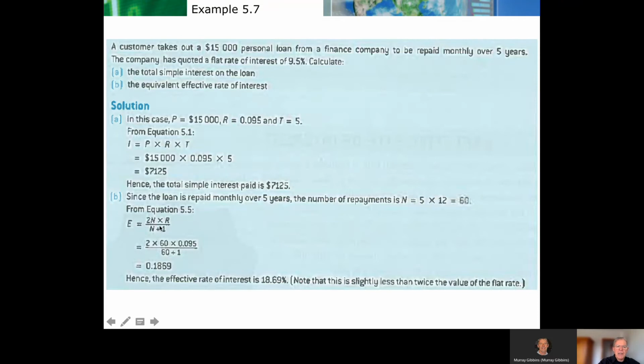Let's plug straight into this formula to work out what the effective rate of interest is. So it's always 2 times how many repayments? Well, because they're monthly repayments and it's 5 years, 5 12s is 60, times the flat rate of interest. Again, we're going to key it in as a decimal, 0.095, and divide by the number of repayments plus 1, 61. And we get an answer of 18.69. That's our estimate of what the real rate of interest is. But let's have a look at this in Excel and prove it and find out how close this formula is to getting that answer right.